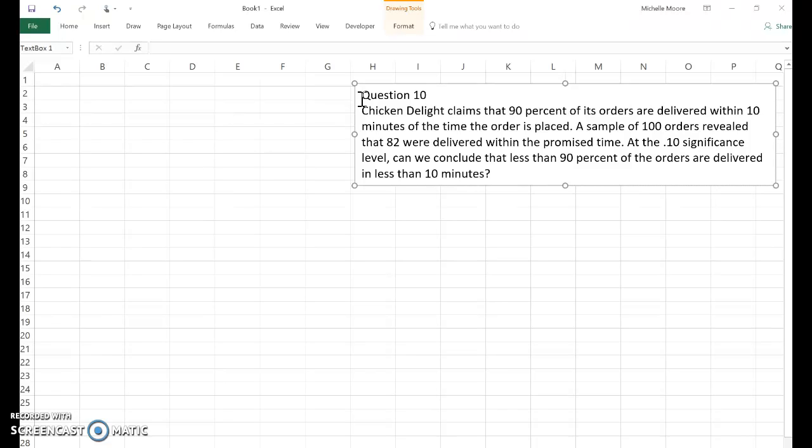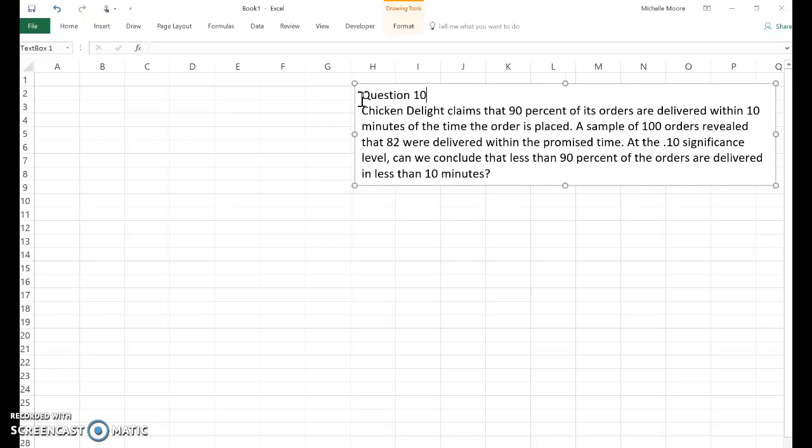So in this question we have Chicken Delight claims that 90% of its orders are delivered within 10 minutes of the time the order is placed. A sample of 100 orders revealed that 82 were delivered within the promised time. At the 0.1 significance level, can we conclude that less than 90% of the orders are delivered in less than 10 minutes?